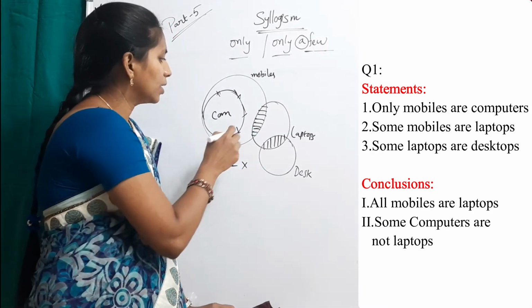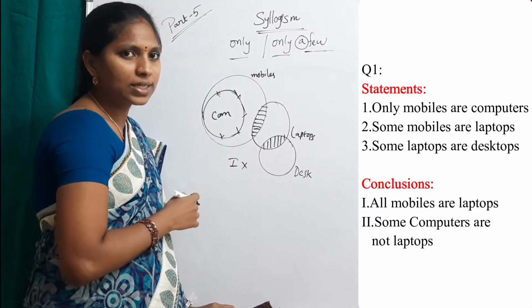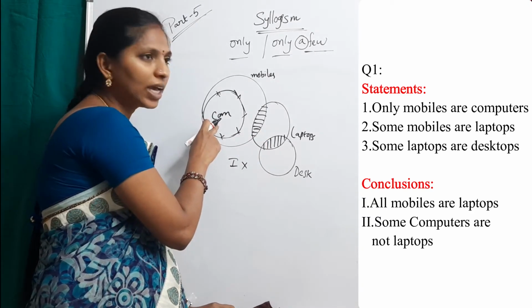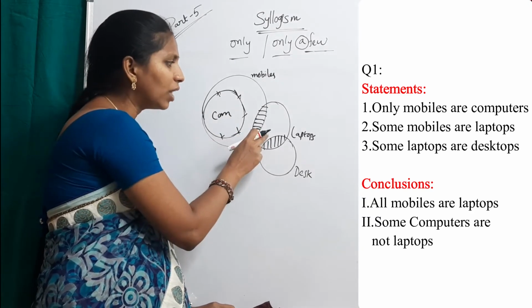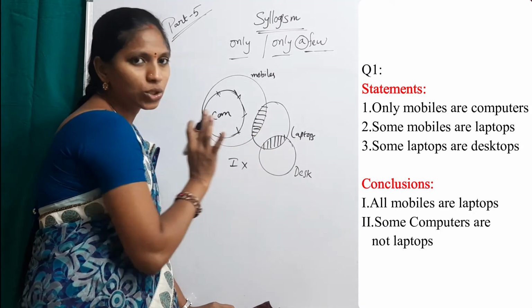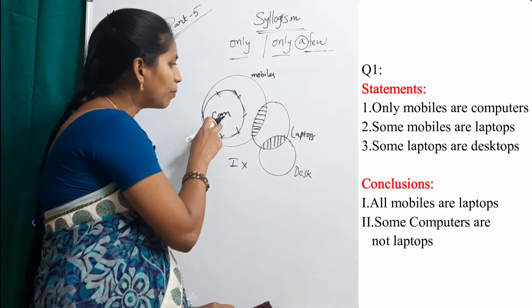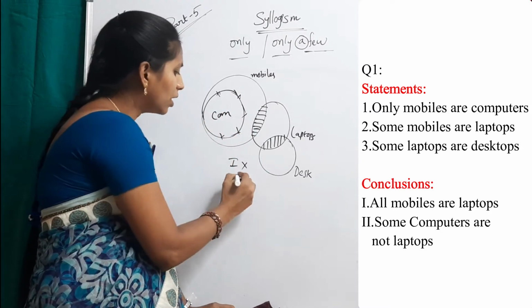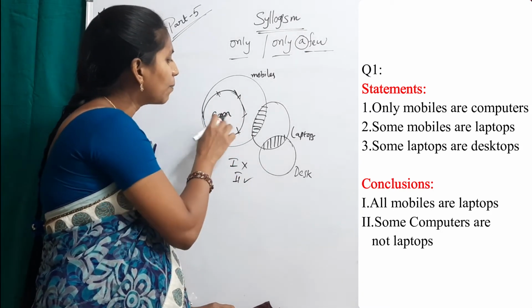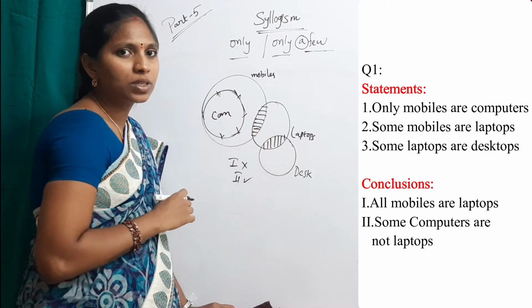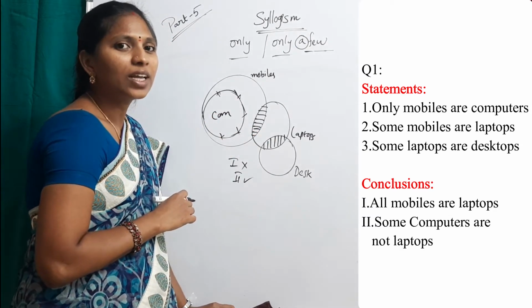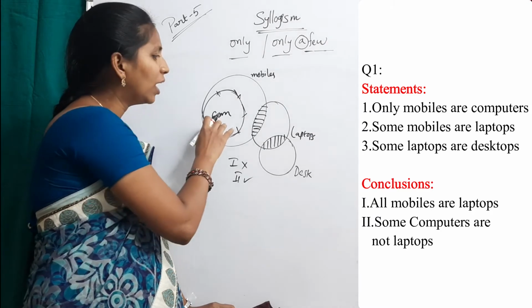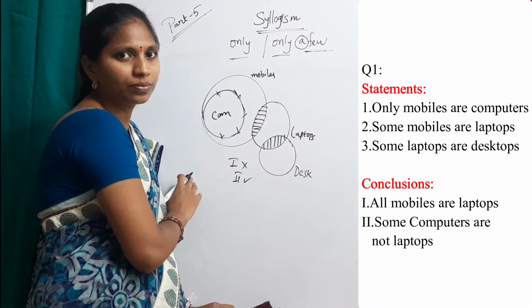Second one, some computers are not laptops. Yes, because this computer can never make a relation with laptop and with desktop. So here, some computers are not laptops is correct. For suppose there is some computers are laptops, the conclusion then is false, because computer never makes a relation.